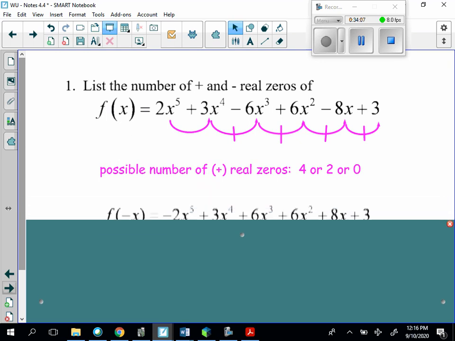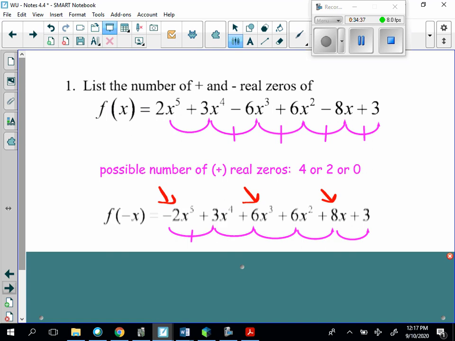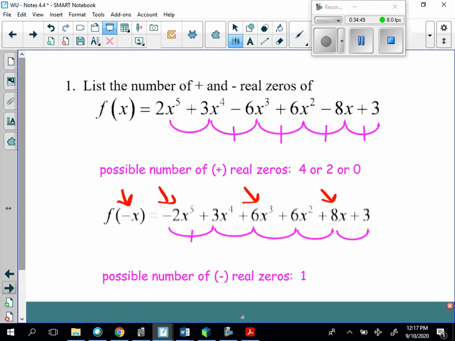In the next situation, we put in a -x. That means odd exponents' signs will change. If you remember our symmetry test, this is basically what we're doing. We're putting in a -x. So we notice the first term goes negative, the second term doesn't change, the third term goes positive, the fourth term doesn't change, the fifth term goes positive, and the last term does not change. With those 3 sign changes that we just made because we substituted a -x, we only have 1 sign change for the possible negative zeros. So that means we have only 1 possible number of negative real zeros.